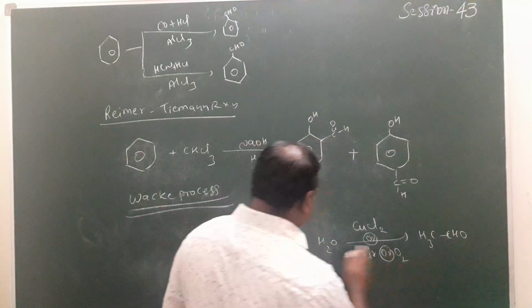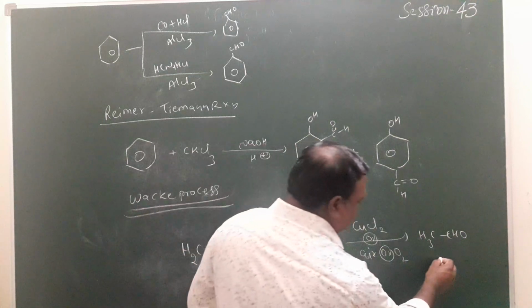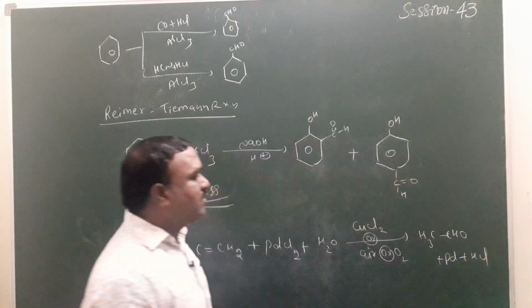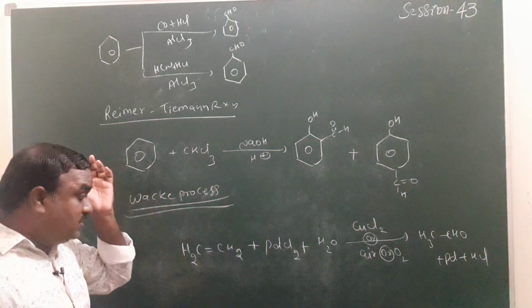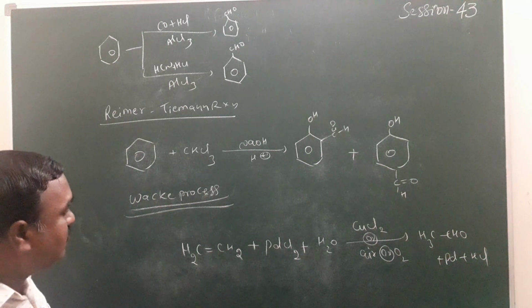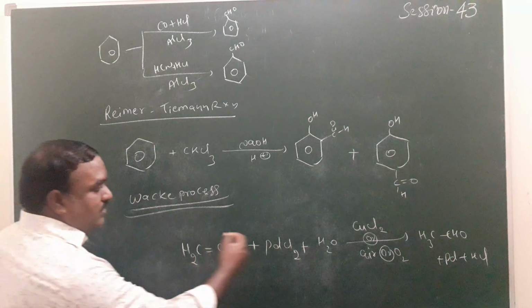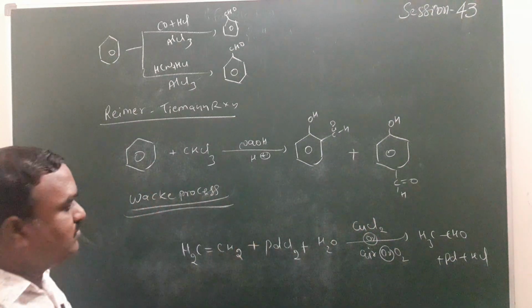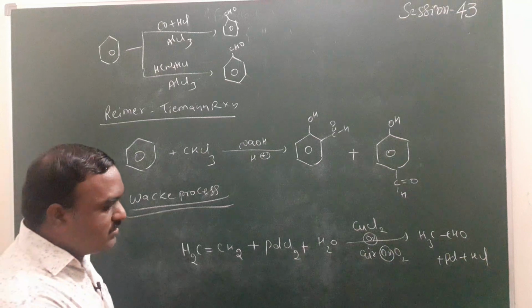Acetaldehyde is formed here. Palladium is formed again, along with HCl. That process is generally called the oxo process. This is the way to write the product wherever an ethylene molecule is given.